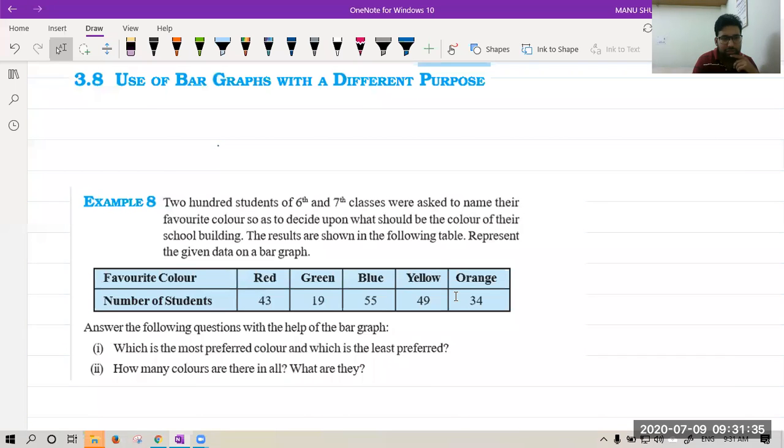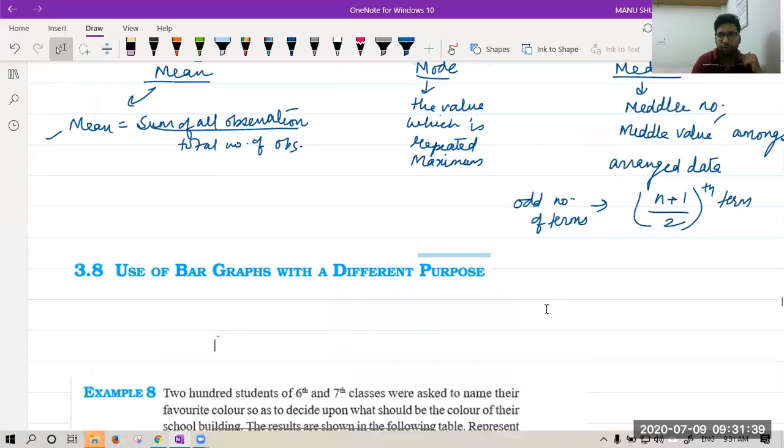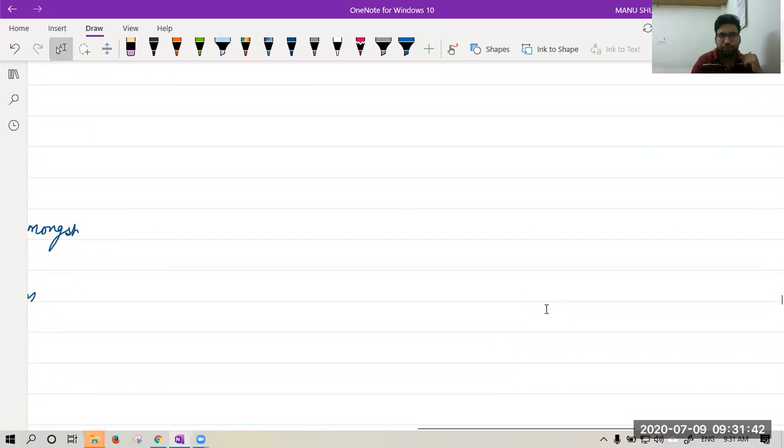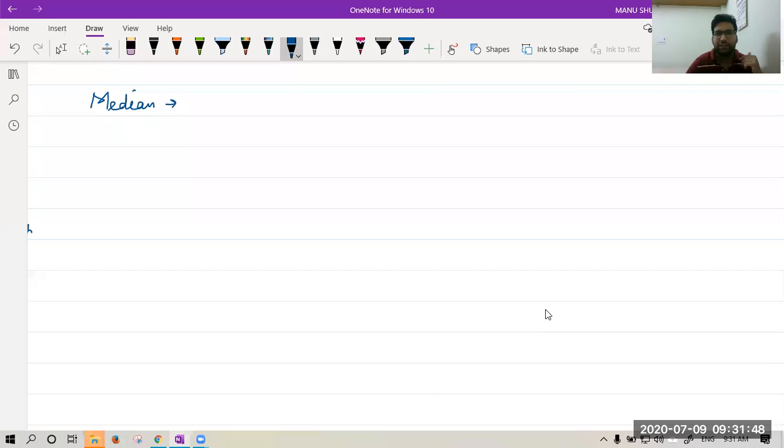So I'm not able to understand median, so please explain. Okay, one second. Let me explain median one more time. Okay, let's see median again. Median, I have told you, is the middle value of an arranged data. This data can be arranged in ascending or descending order.